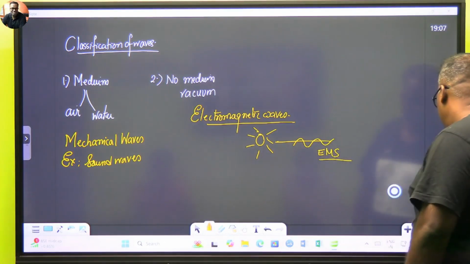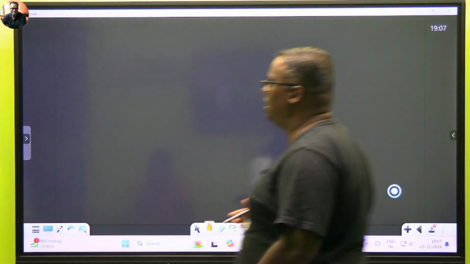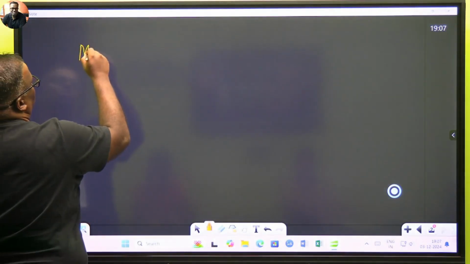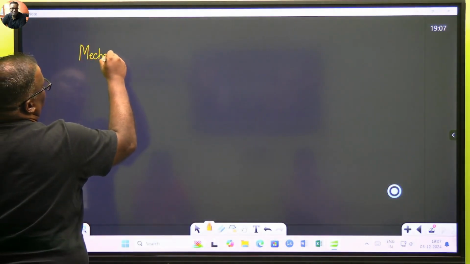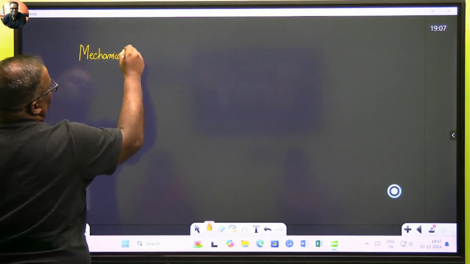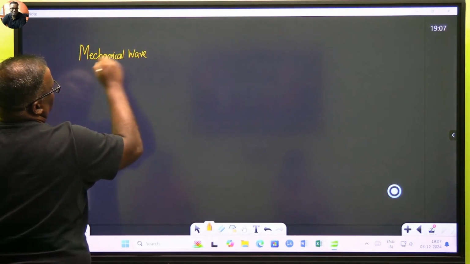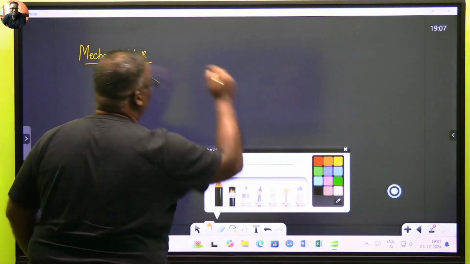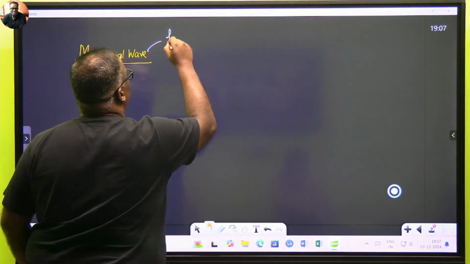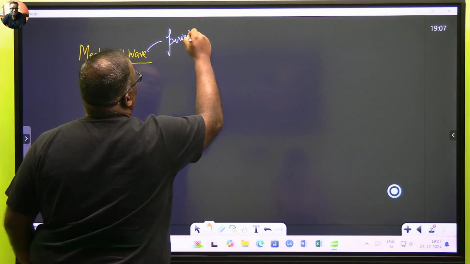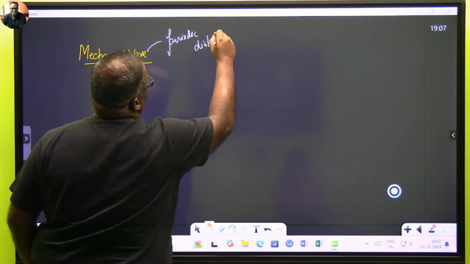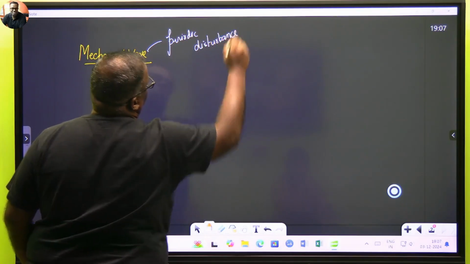Now let's see what is the mechanism of wave in a mechanical wave. Whenever we speak about a wave, one thing that should hover in our mind is that a wave is always due to some sort of periodic disturbance, where the period is constant.